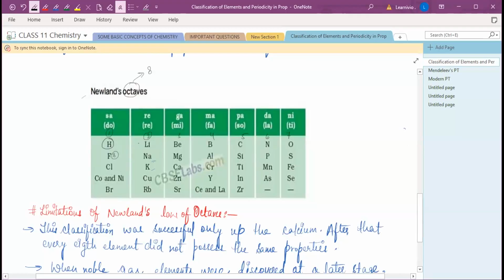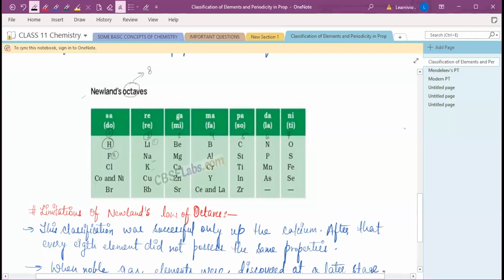Similarly, if you start from lithium, so 1, 2, 3, 4, and so on, the eighth element was sodium. So sodium and lithium have similar properties according to Newlands.